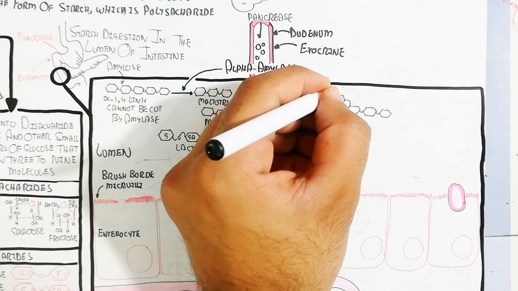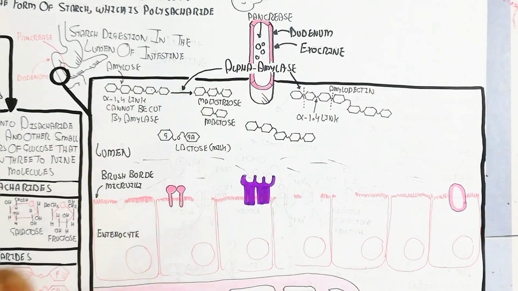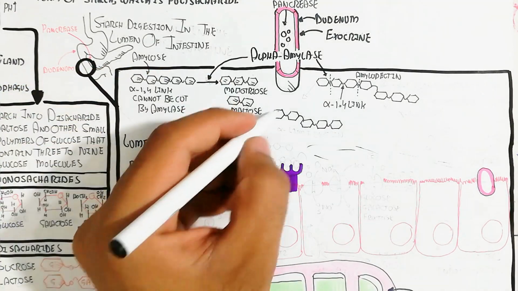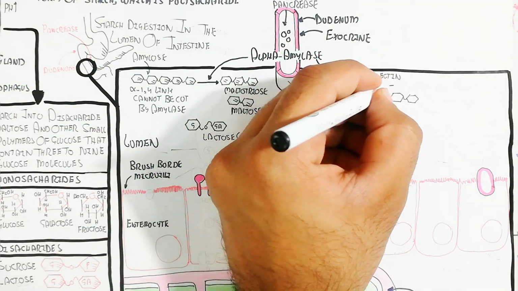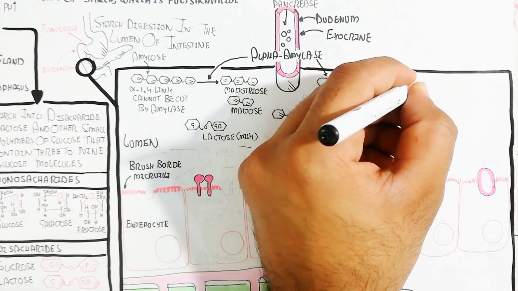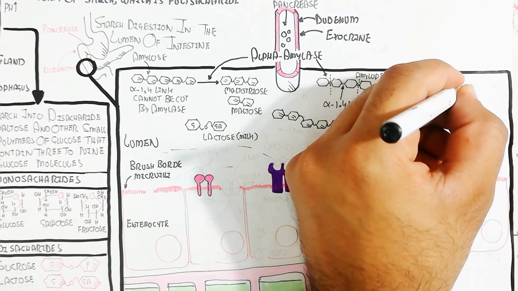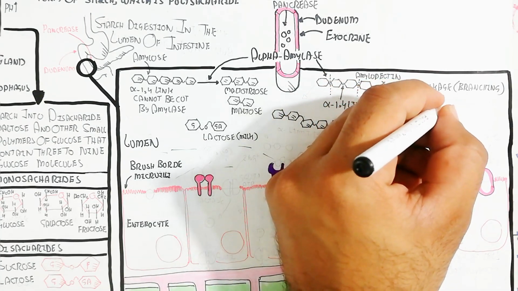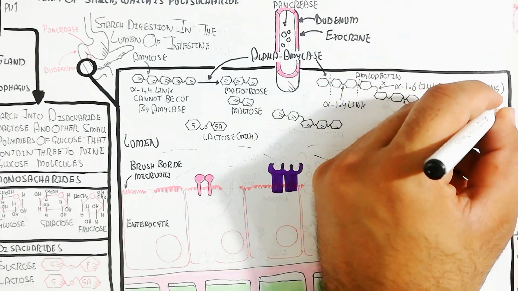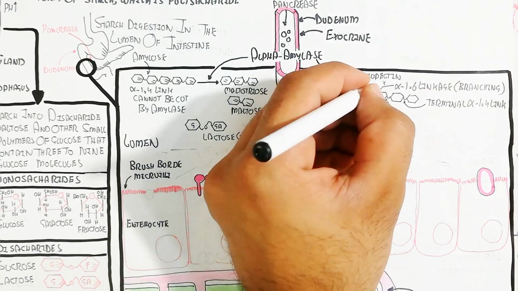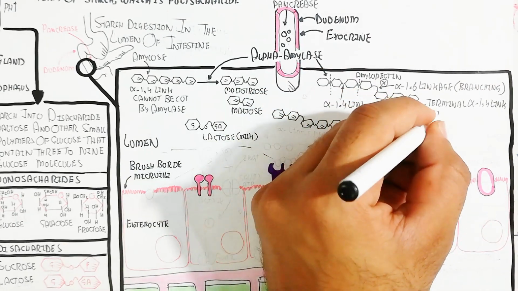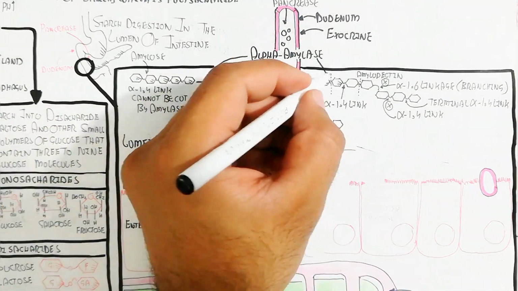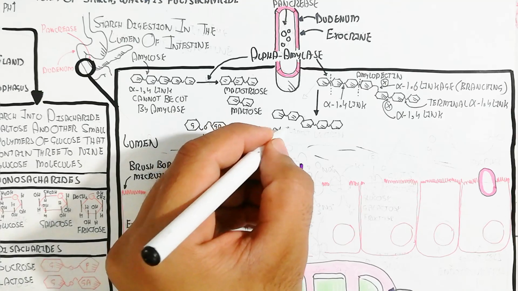Galactose differs in that the hydroxyl group on carbon number 4 is changed. On the other hand, alpha amylase also digests the amylopectin, but the alpha 1 to 6 linkage will not be digested. In this way, the terminal alpha 1 to 4 linkage will be cut here, and will produce the alpha limit dextrin.